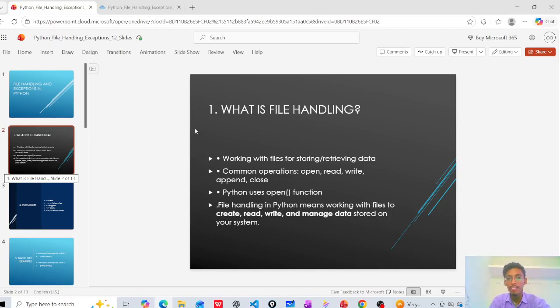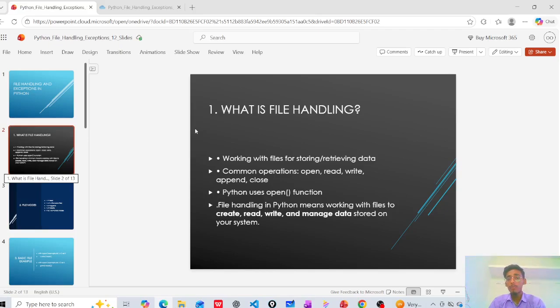File handling in Python means working with files, storing and entering data. Common operations are open, read, write, append and close. What is meant by file handling? File handling means working with files to create, read, write and manage data stored on our system. The data stored on our system is called a file.